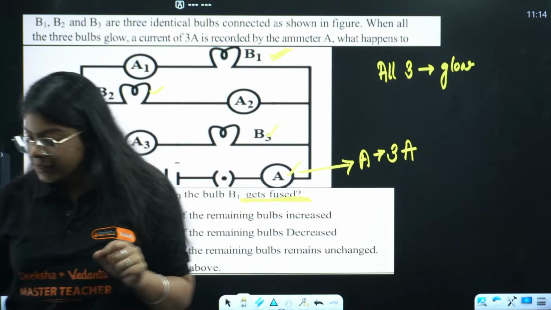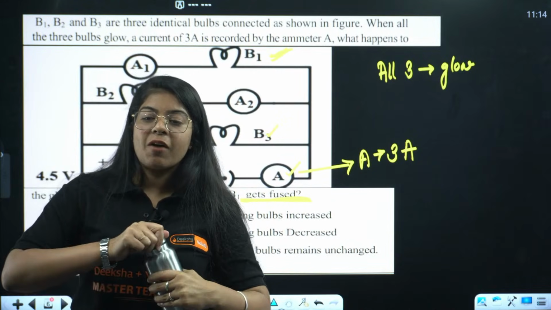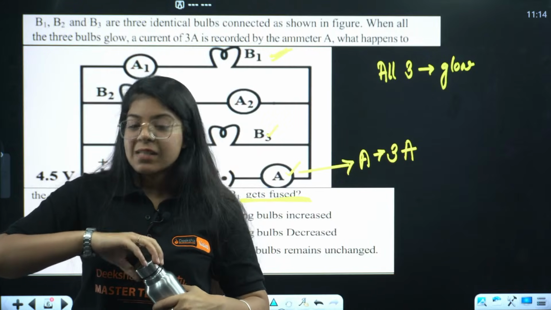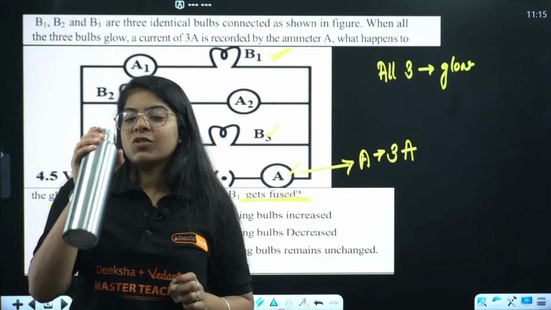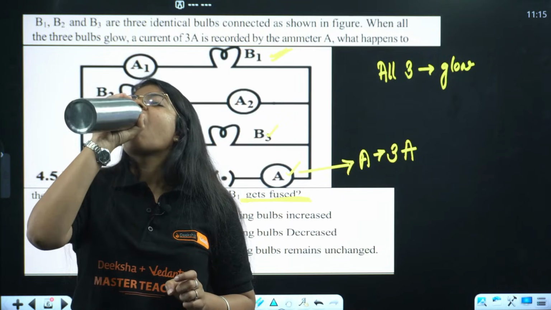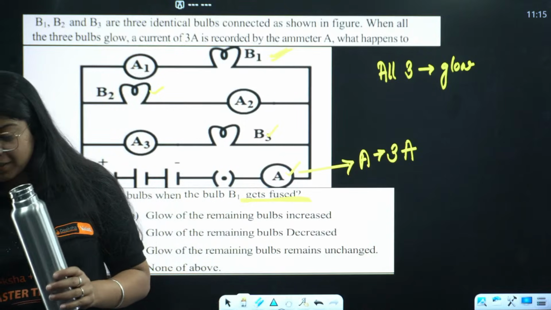I want reasons. From now on, every time you give an answer, you have to give the reason with it as well. Okay? They are in parallel, that's why no change. Very good. Okay, great.